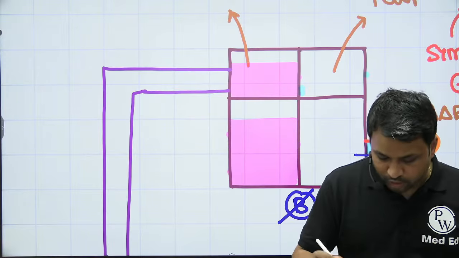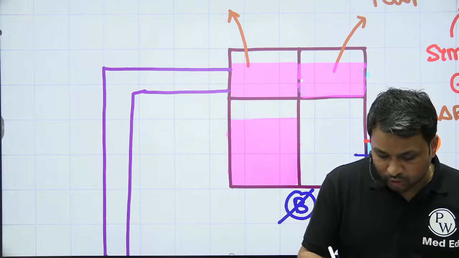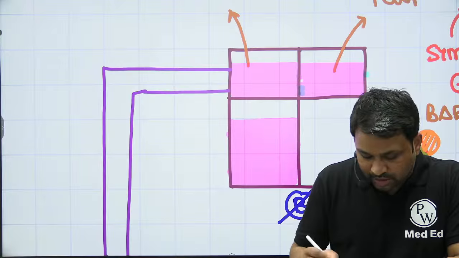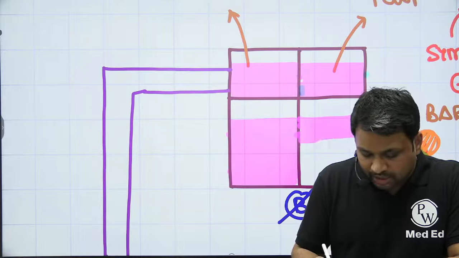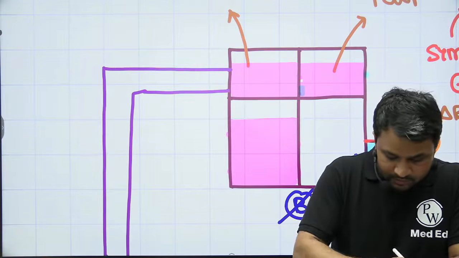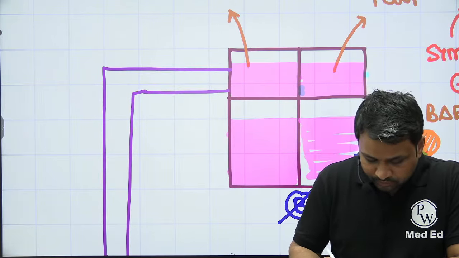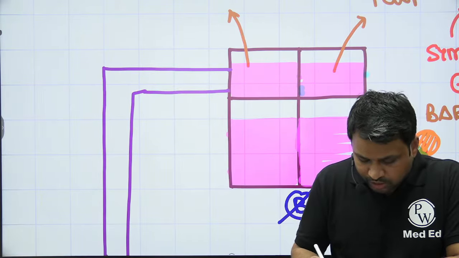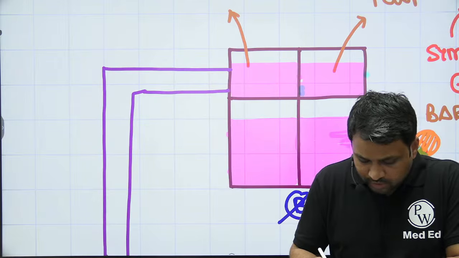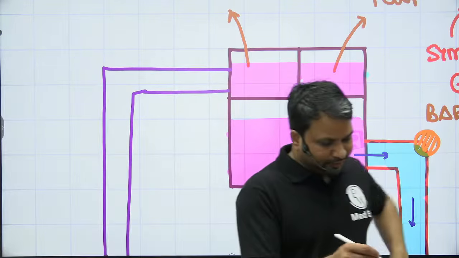In cardiogenic shock, the problem is that the heart is not able to eject the entire volume of blood. So some amount of blood will still be left behind in the heart. The heart is not able to evacuate the blood that is available. So in cardiogenic shock, all four chambers of the heart are filled up with blood. Okay? So चारों के चारों chambers blood से भरे हुए हैं.